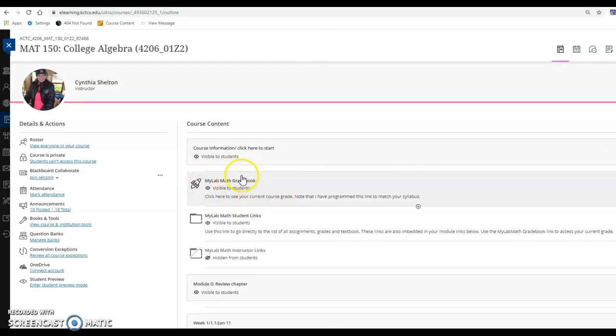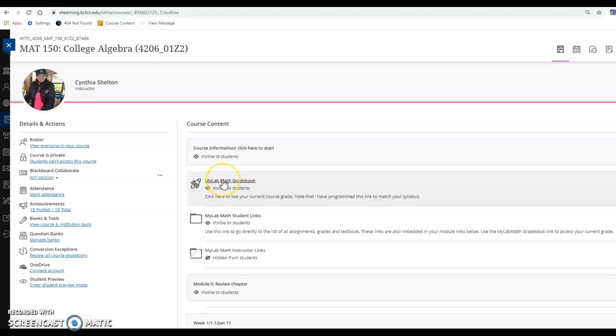This is a standalone section just for your grade book. So you can click on this and see your grades. And I've set this up to show your current course grade. It's automatically updated by the syllabus statements for the percentages, so you can always see your grade. At any time in this course, you should know your grade.